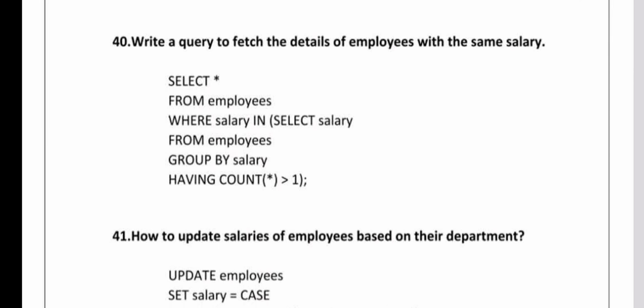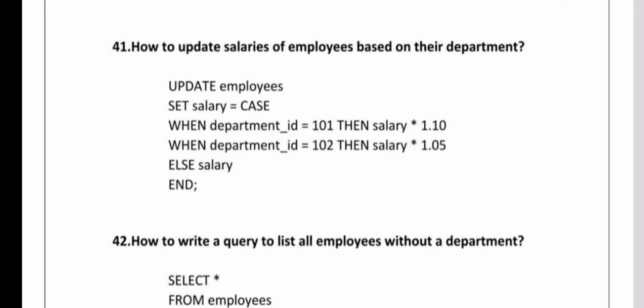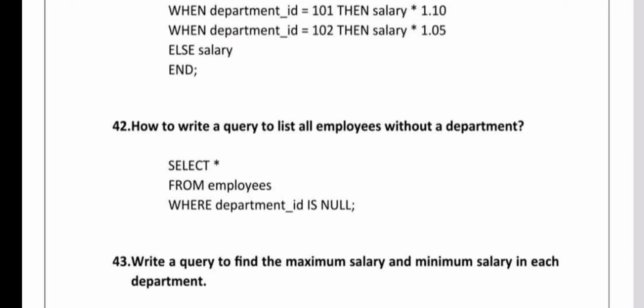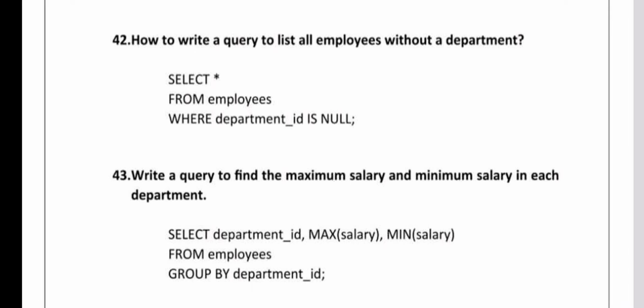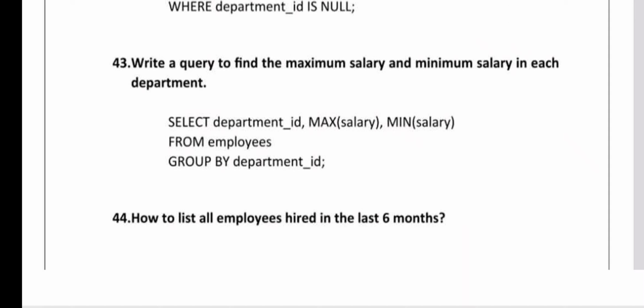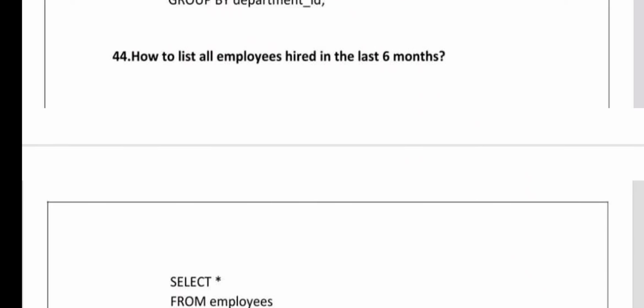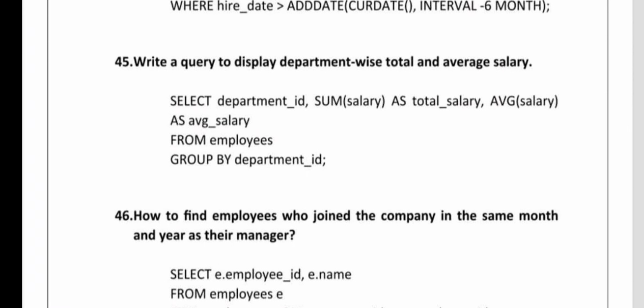Can you write a query to fetch the details of employees with the same salary? How to update the salary of employees based on their department? How to write a query to list all the employees without a department? Can you write a query to find the maximum salary and minimum salary in each department? How to list all the employees hired in the last 6 months? Can you write a query to display department-wise total and average salary?